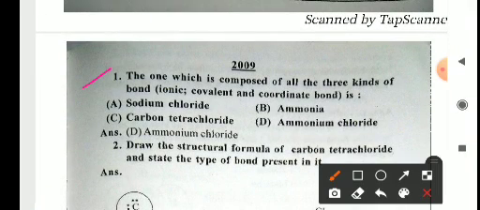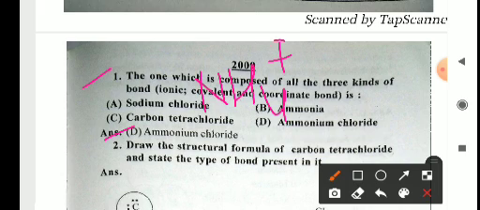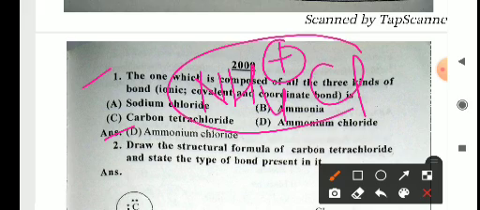The compound which is composed of all the three kinds of bonds, ionic, covalent and coordinate bond, is: name the compound which has all three types of bonds. So this is ammonium chloride, because in ammonium chloride there are covalent bonds, ionic or electrovalent bonds, and coordinate bonds. All three types of bonds are present in this molecule.